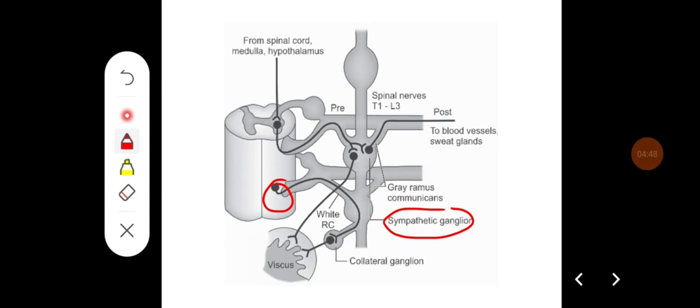Some of the postganglionic fibers come back to the spinal nerve through gray rami communicantes, and they supply the blood vessels and various glands. Some of the postganglionic fibers directly innervate the viscera, and some form collateral ganglia close to the viscera, and from there form postganglionic fibers.